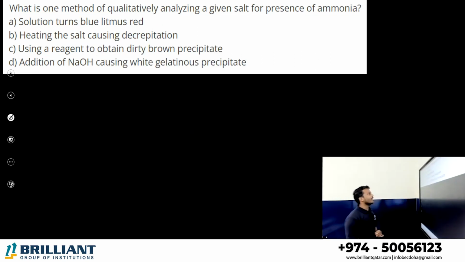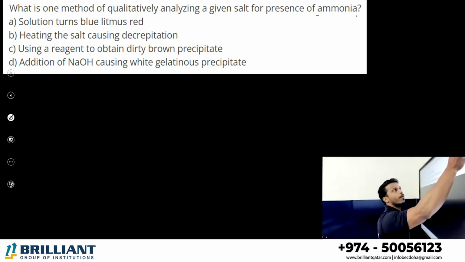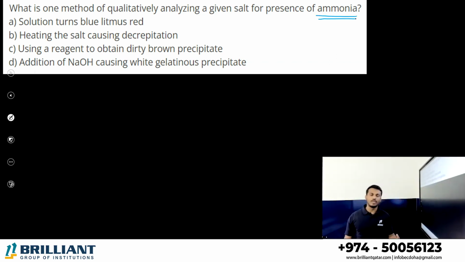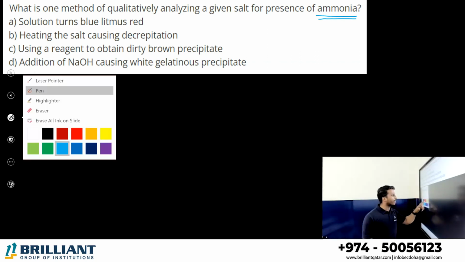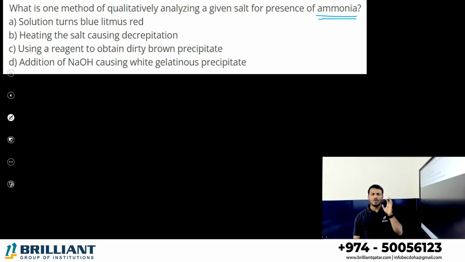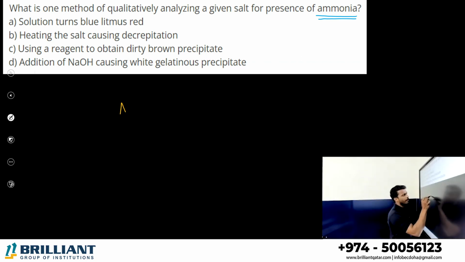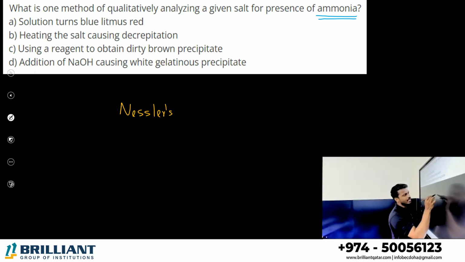Next one. What is one method of qualitatively analyzing a given salt for the presence of ammonia? Dear student, I am giving you an ammonium compound and asking how we can determine the presence of ammonia. Ammonia presence is determined by a reagent called Nessler's reagent.